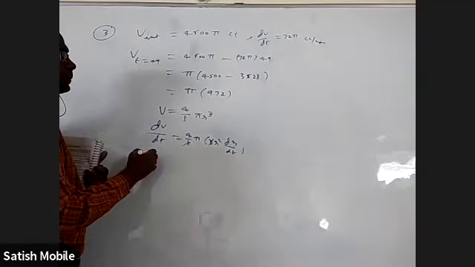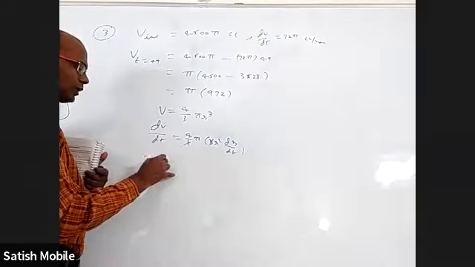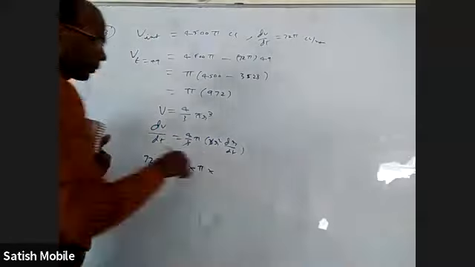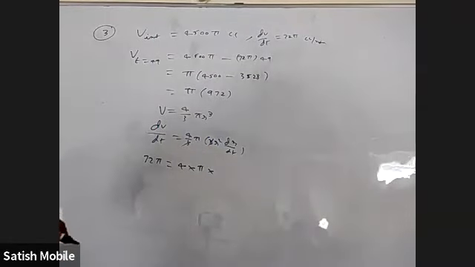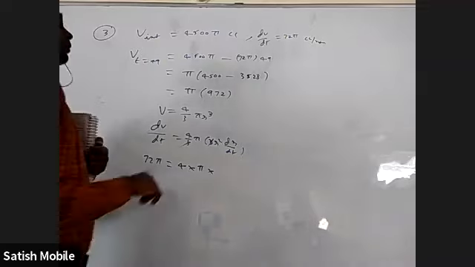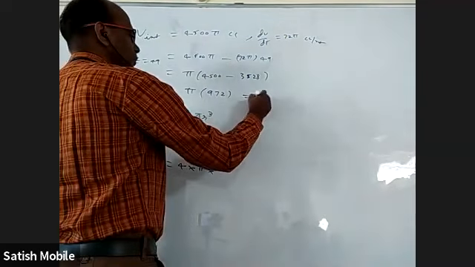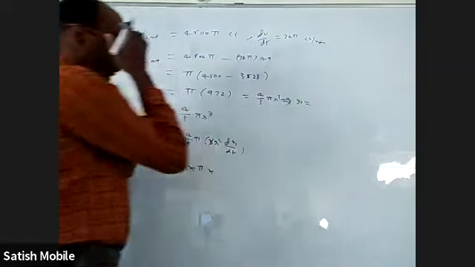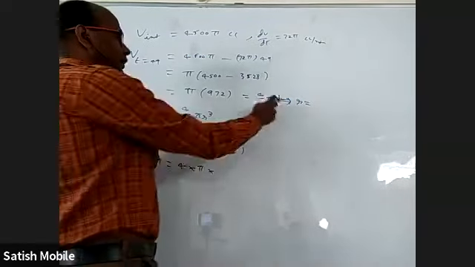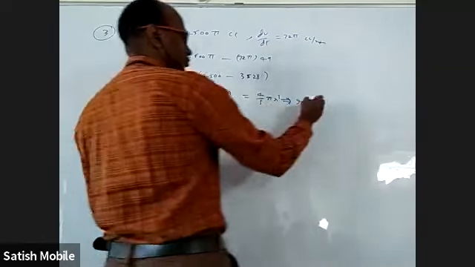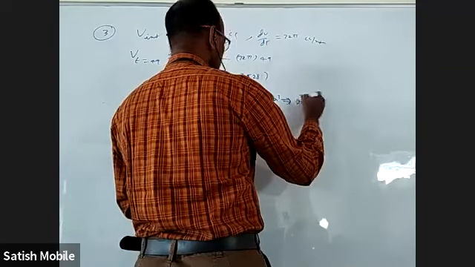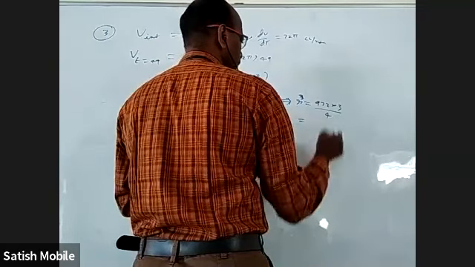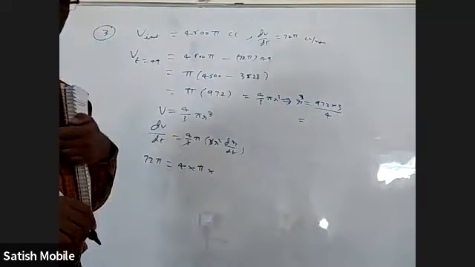This is 72 pi, and this is 4 pi r square. What is the present radius? I should be able to find it. Equate 972 pi to 4 by 3 pi r cube. Pi and pi will cancel, multiply by 3 and divide by 4, so r cube is 972 into 3 by 4. How much is that?